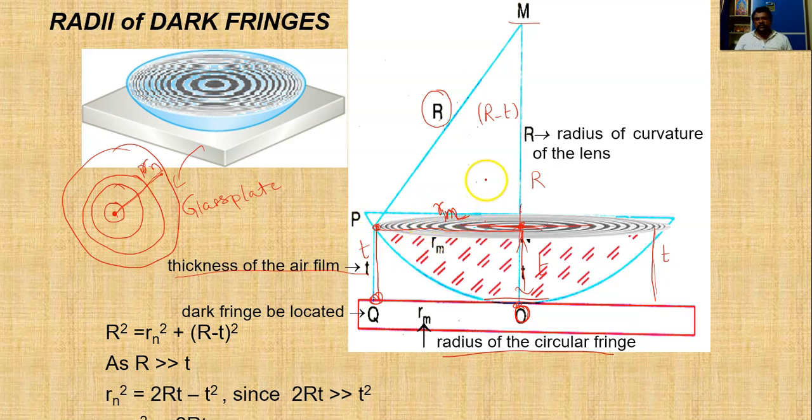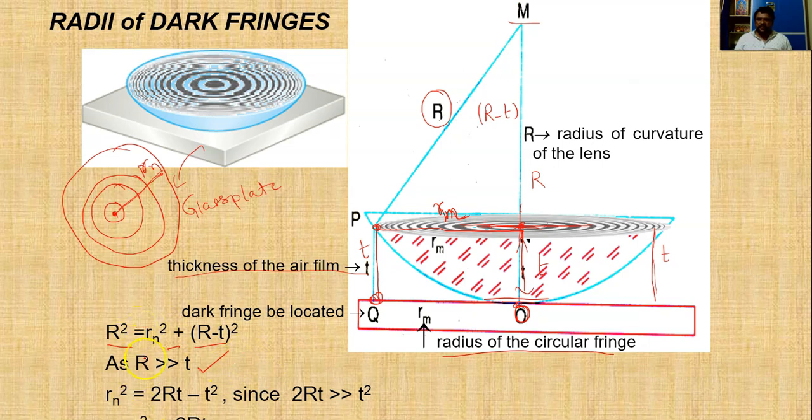Okay, so according to Pythagoras theorem, what happens? This is the hypotenuse, this is the adjacent, and this is the opposite side. That's why R square is equal to rn square plus (R minus t) whole square. But if you observe, the thickness of our plano convex lens will be very small when compared to the radius of curvature of the plano convex lens. That's why we use this assumption, that is R is much greater than t.